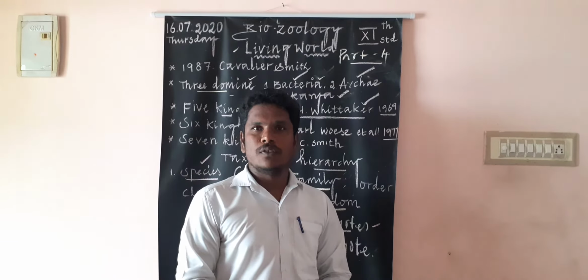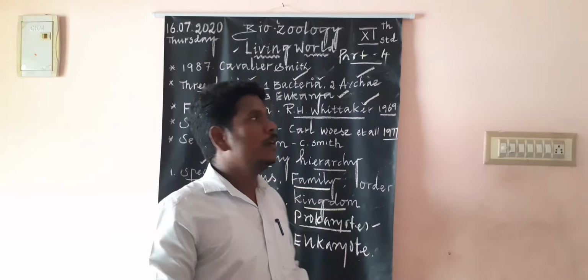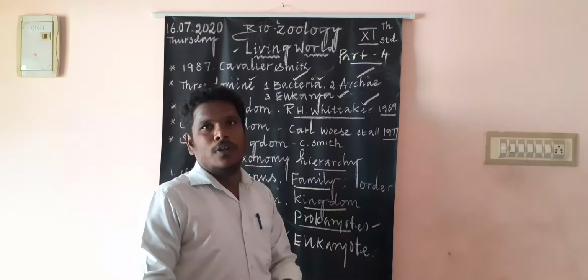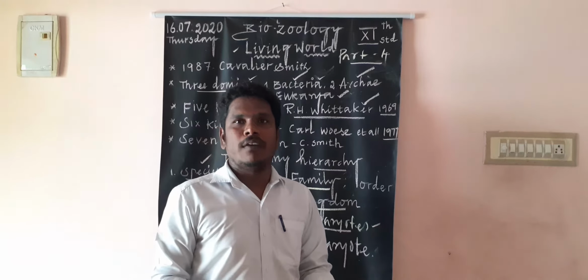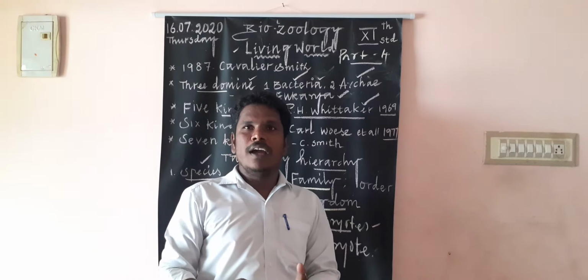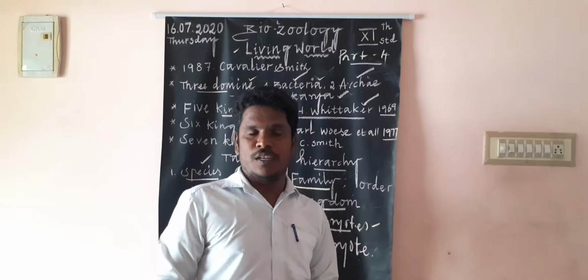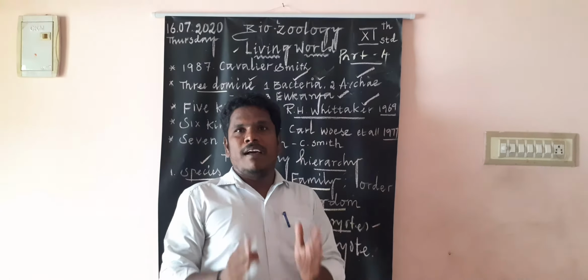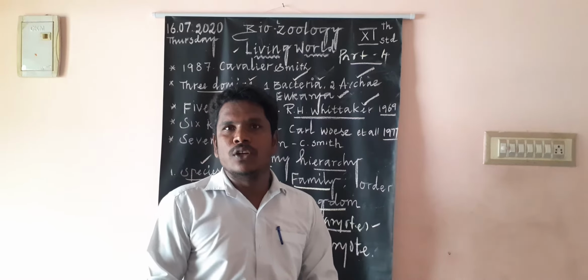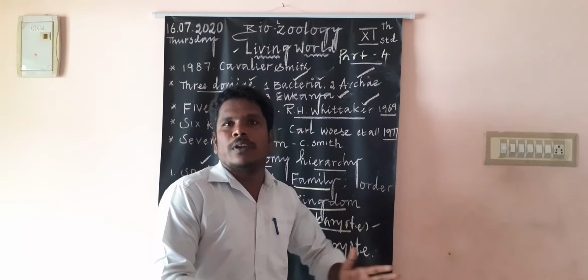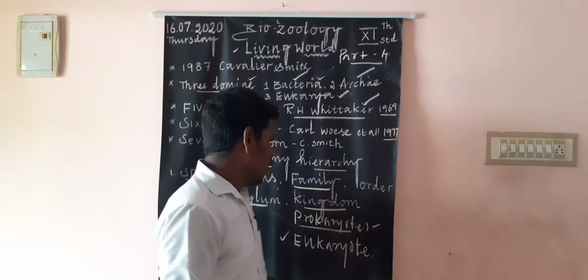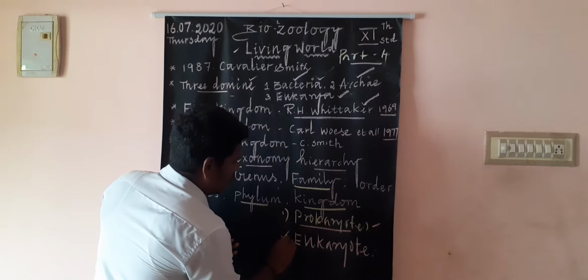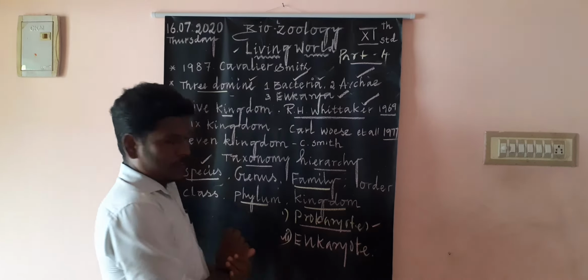Today we are going to see about Living World Part 4. In 1987, Cavalier Smith revised the Six Kingdom system to the Seven Kingdom system. The classification is divided into two super kingdoms: one is prokaryotes, the second is eukaryotes.